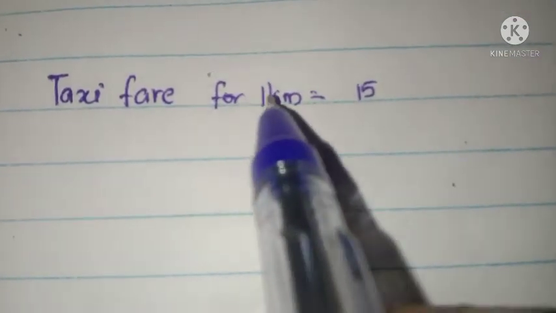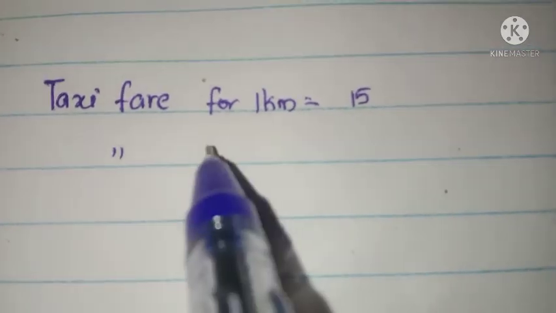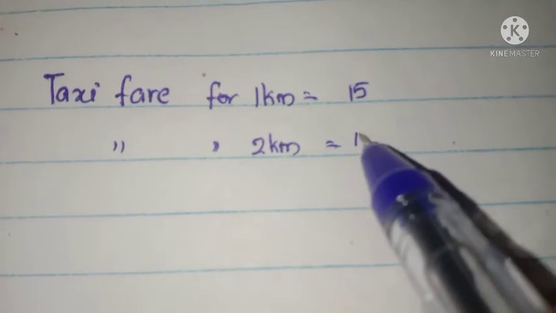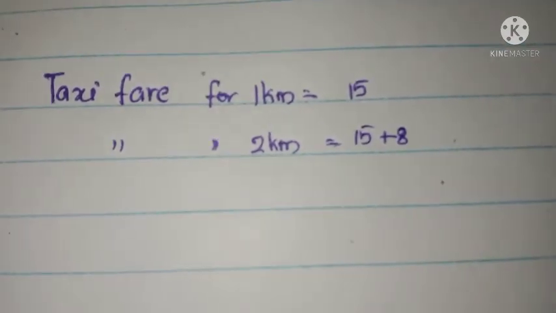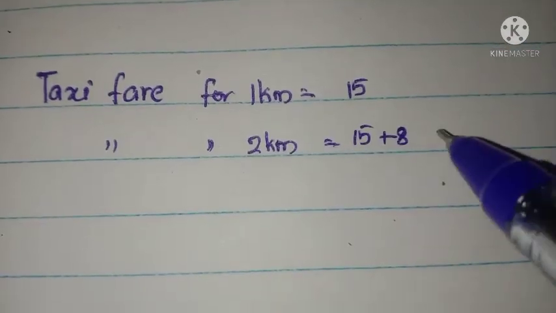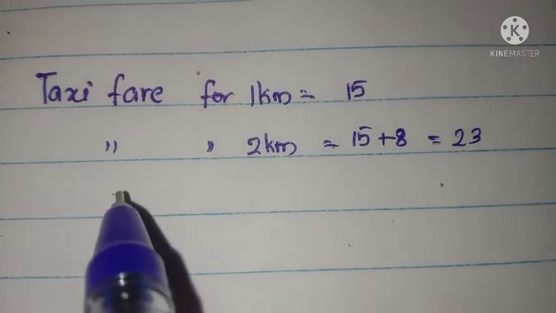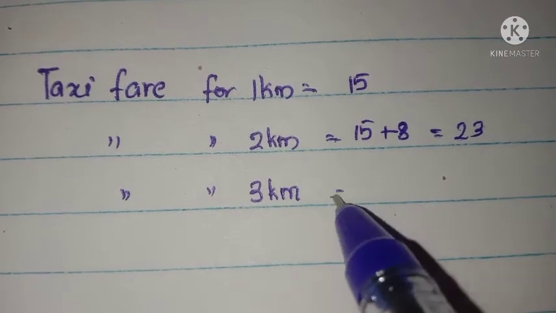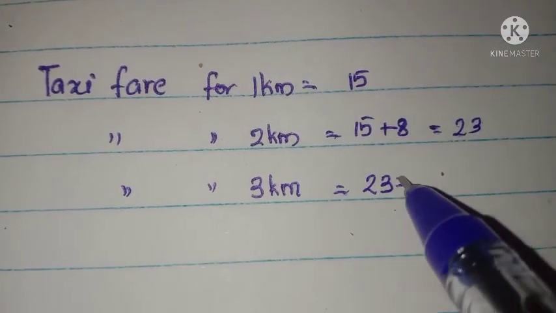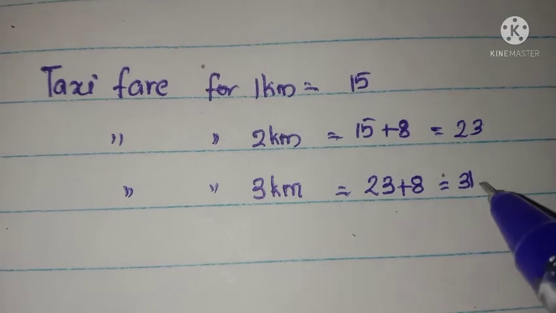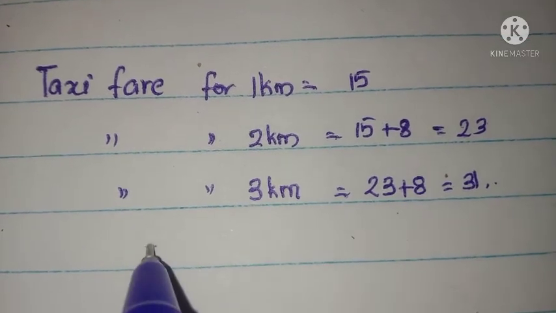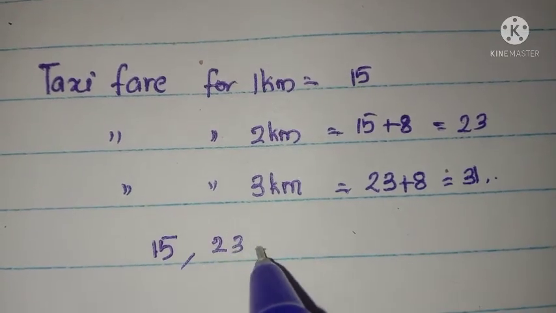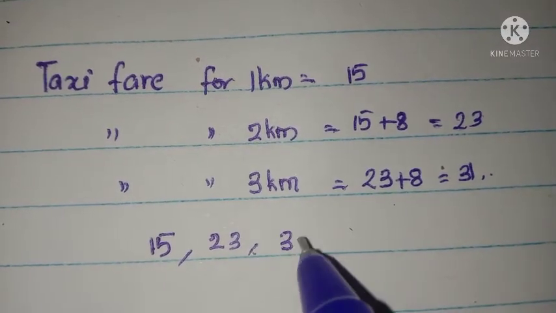Now rupees 8 for each additional kilometer, that is, taxi fare for 2 kilometers is 15 plus 8. Additional fare is 8, so it is equal to 23. Taxi fare for 3 kilometers: 23 plus 8 is 31, and so on.